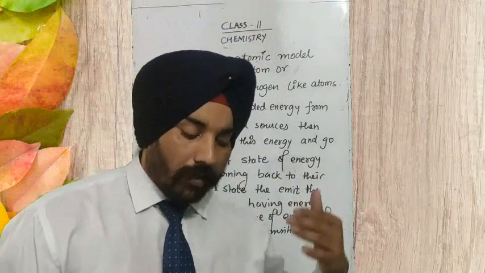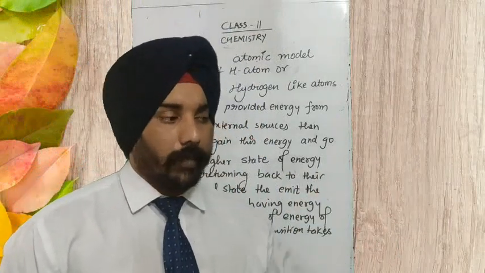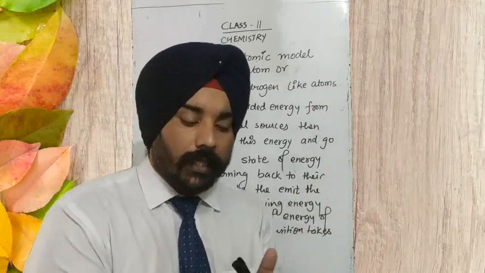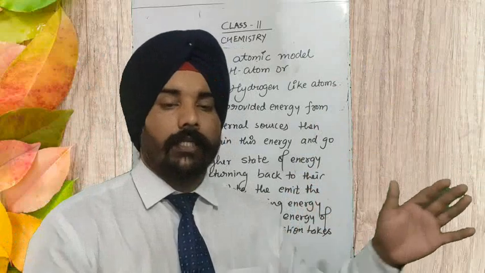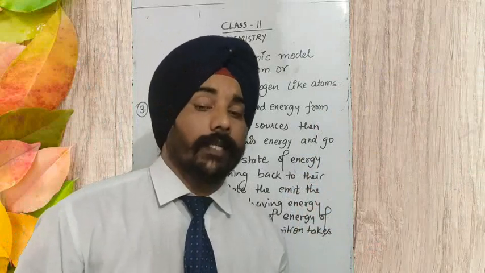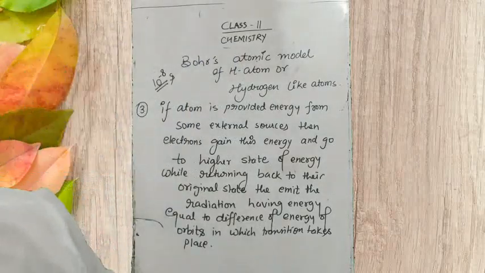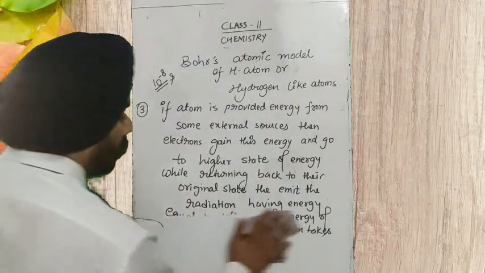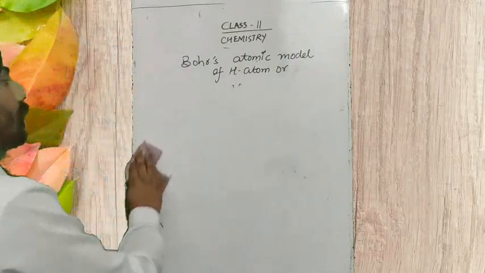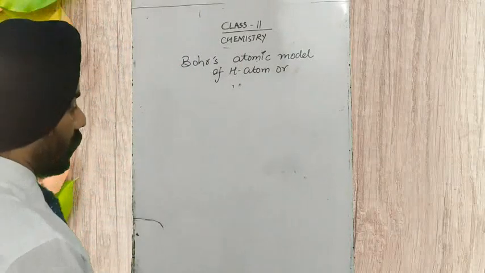Whatever transition takes place, between whichever orbits, the difference between the energies of these states is equal to the energy released by the electron. Let me tell you with an example. First we will do the formula, then afterward I will tell you an example to understand this concept.